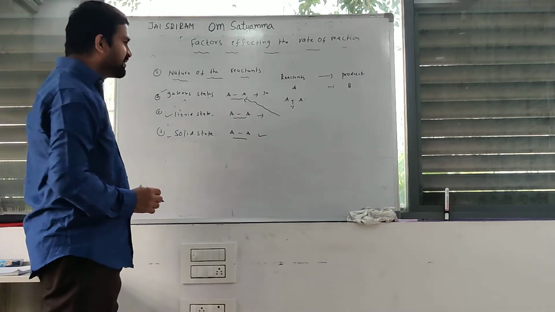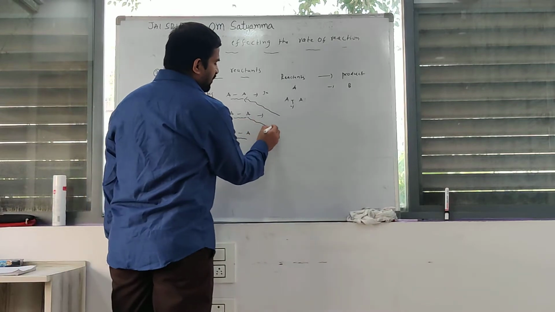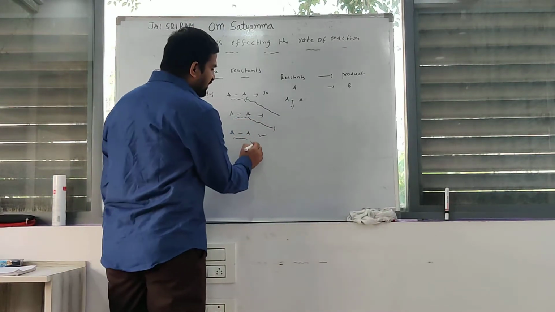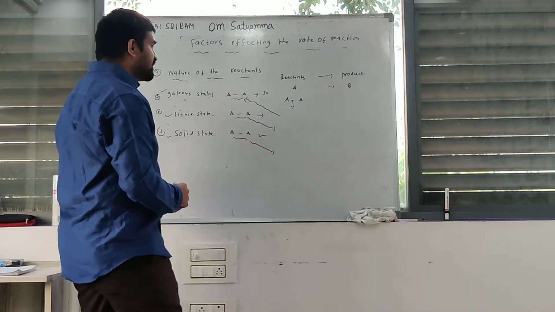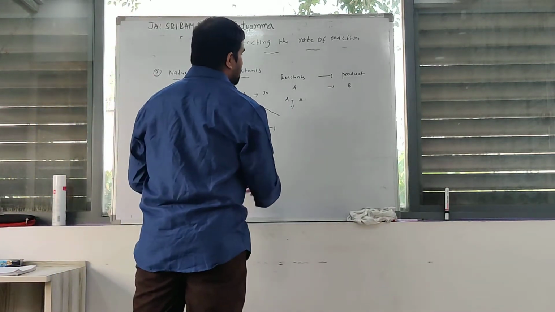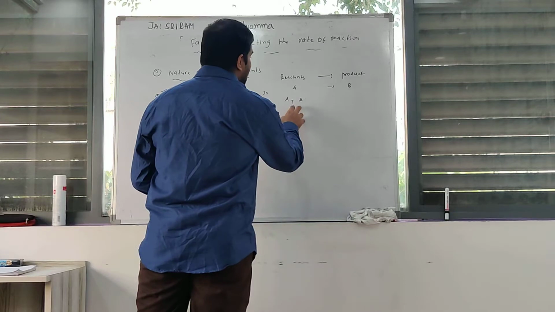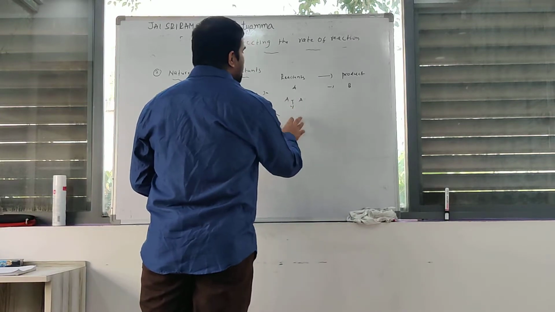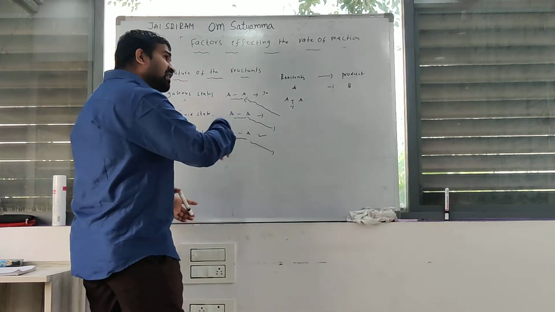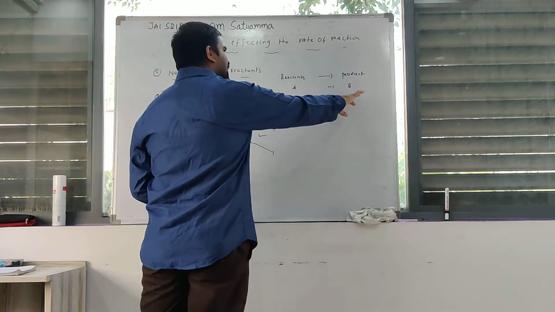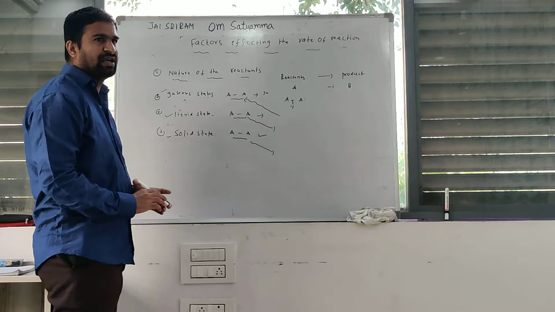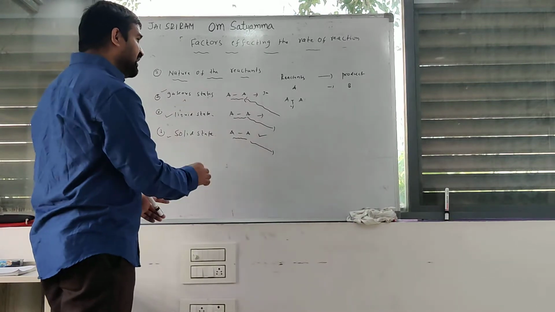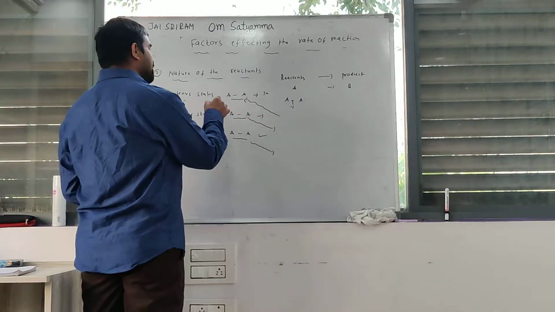Clear? After that, liquid state molecules, then solid state molecules. First of all, during the chemical reaction, the bonds between the reactants are broken. After that, new bonds are formed in the products. That is the second factor. Initially the reactant bonds are broken.